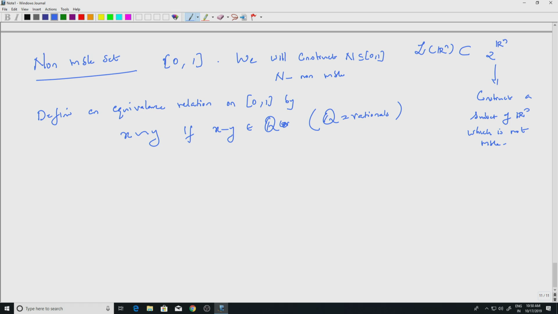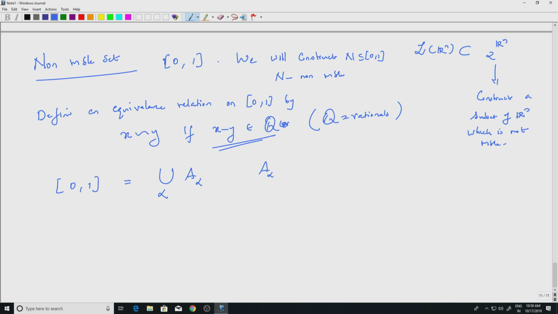So using the equivalence relation, we can partition 0 1. You put together all those numbers which are equivalent to each other by this definition, and we get one equivalence class, and so on for other equivalence classes. So we can write 0 1 equal to the union over alpha of A alpha, where the A alpha are equivalence classes. We do not know anything about the indexing set alpha. It will be uncountable, that is clear, but how big it is, we do not bother about it.